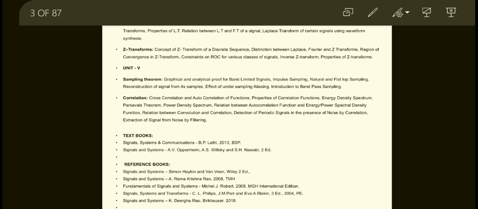These are the reference books we need to refer to for this subject.